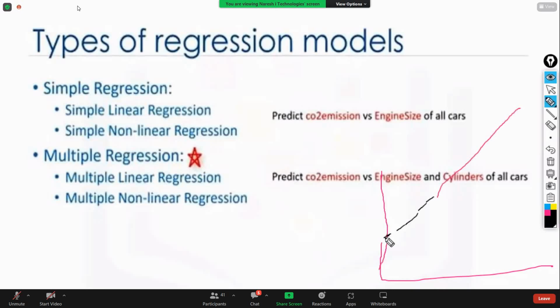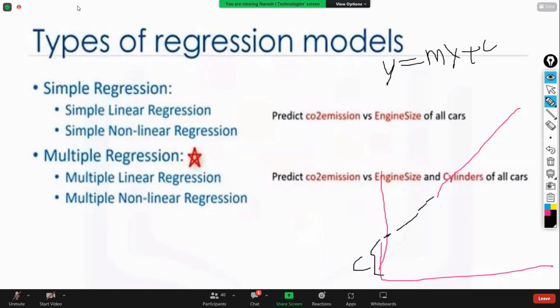The point at which it cuts the y-axis, that distance on the y-axis is called the y-intercept. In y is equal to mx plus c, c is the value at which the extended line cuts the y variable, which is called the y-intercept, c.